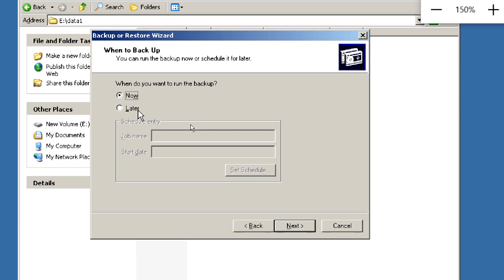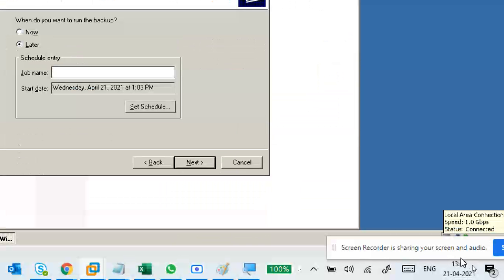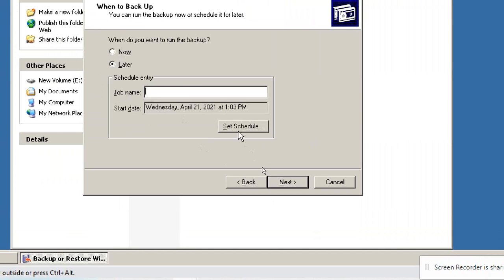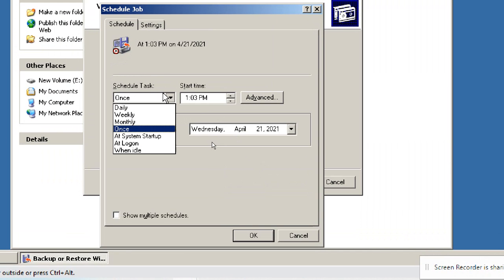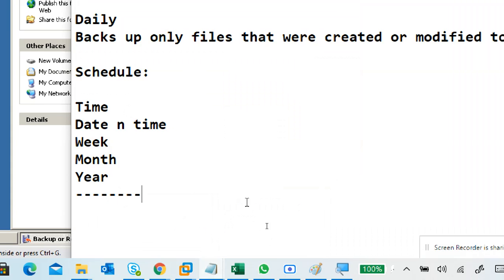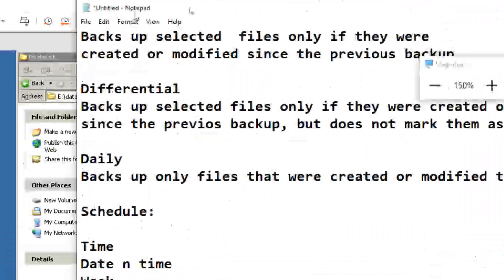You want to run the backup now or later, which means a schedule entry. You can see the start date and the job name. When you want to take a backup, you can go to set schedule task: once, daily, weekly, monthly, at system startup, at log on, when idle.